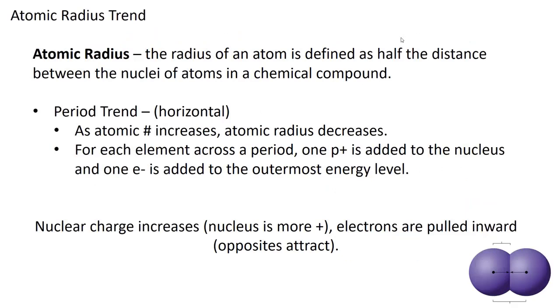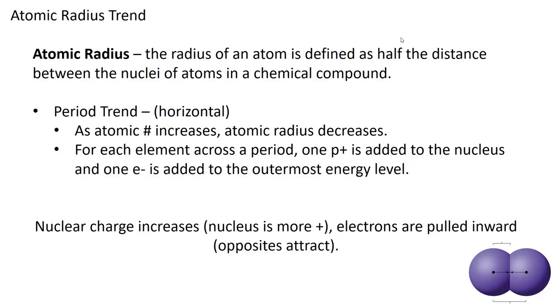Okay, let's talk about atomic radius. Atomic radius is the radius of an atom, and it's defined as half the distance between the nuclei of the atoms in a chemical compound. The periodic trend, horizontal: as the atomic number increases, atomic radius decreases. So maybe you want to write an arrow on your periodic table. As you go from left to right, the atomic radius decreases, as long as we're talking about within one period.